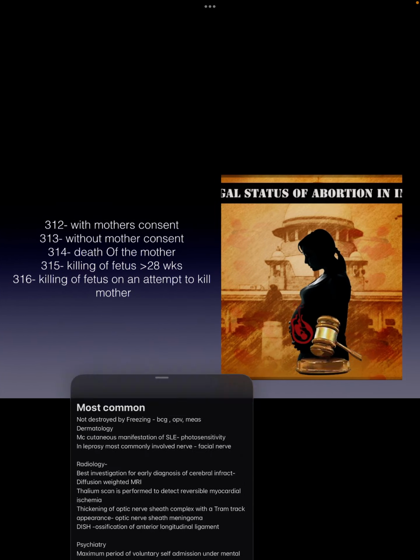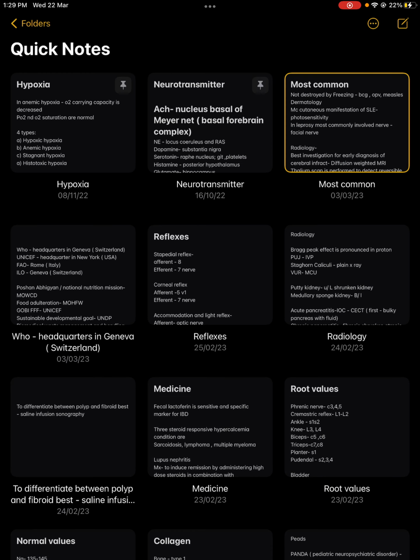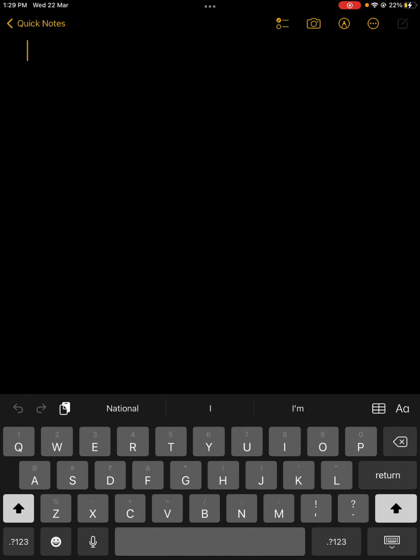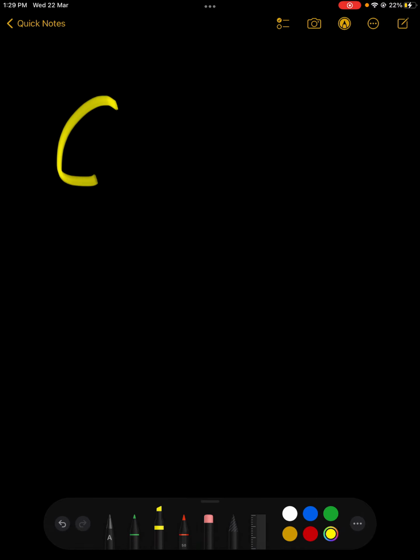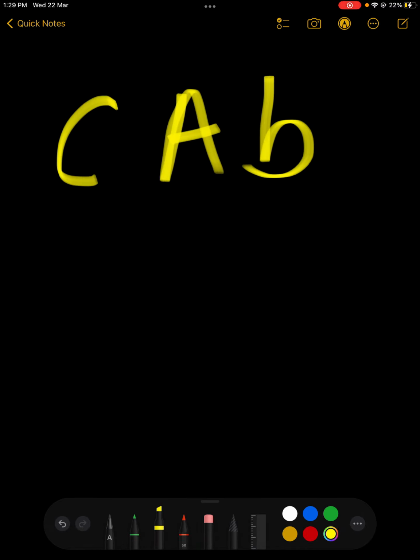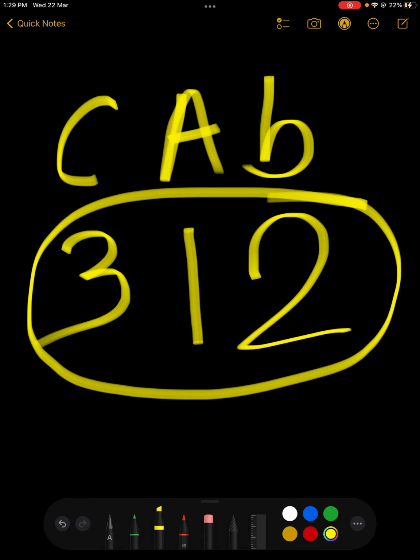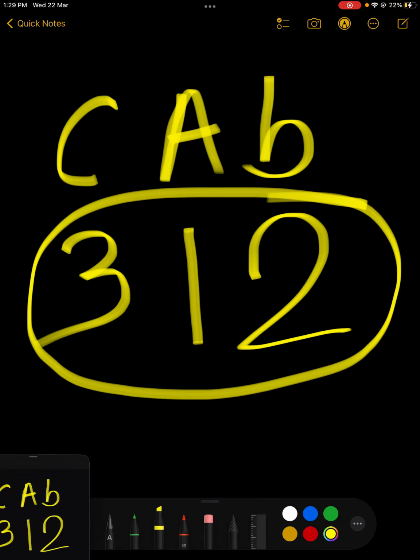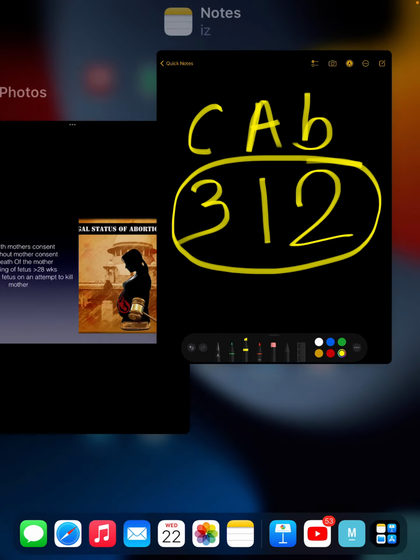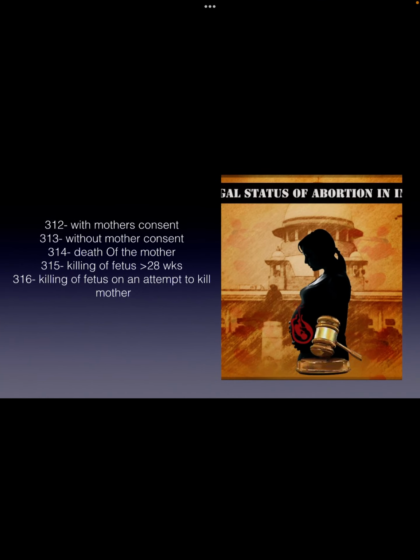Then next is criminal abortion. For criminal abortion, one mnemonic is there: C, A and B. C represents the third alphabet, A represents the first alphabet and B represents the second alphabet. That is, 312 IPC is for criminal abortion. Under criminal abortion, 312 is with the mother's consent. If the mother's consent is there, then 312 IPC.